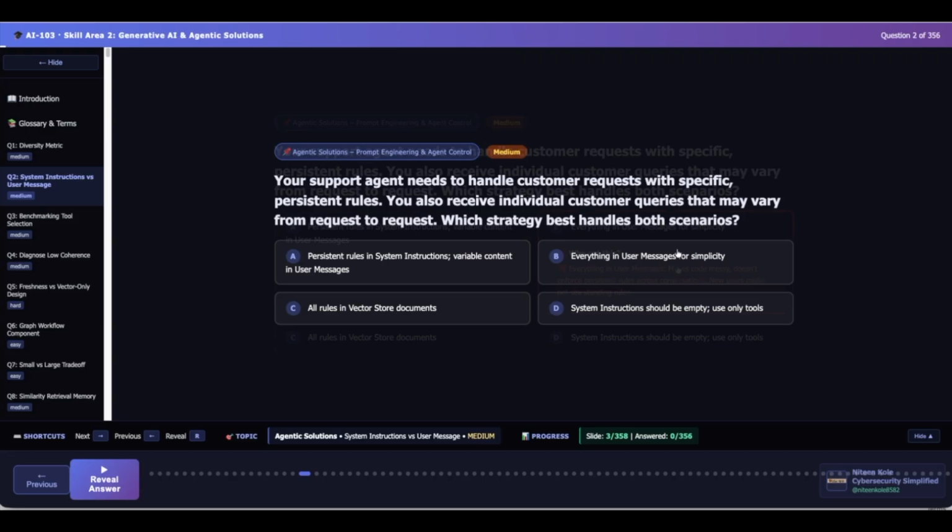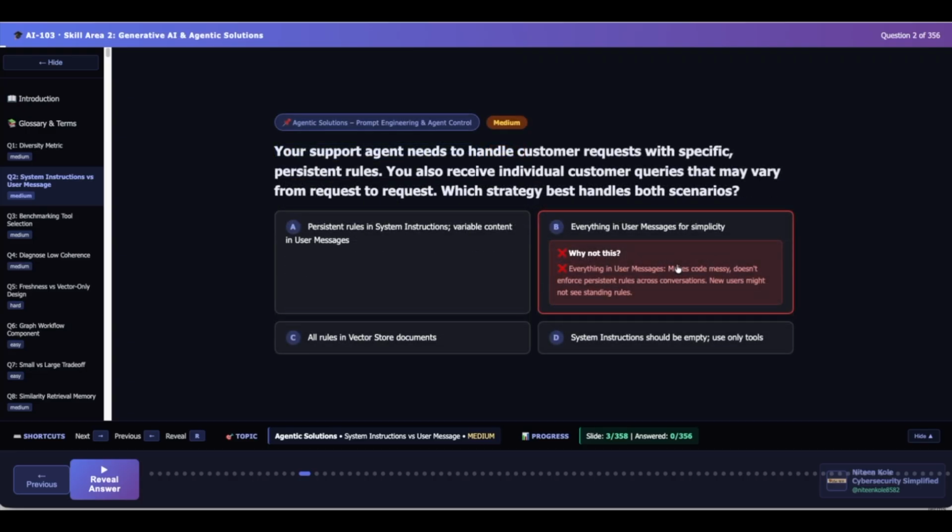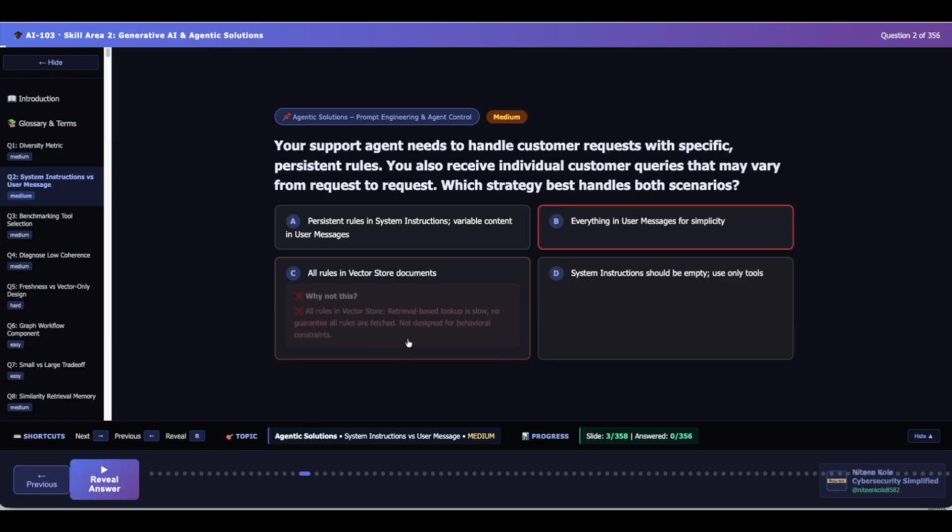Now let's eliminate B, everything in user messages. This sounds simple, but imagine thousands of conversations. You would need to repeat the same business rules every time. The problem: hard to manage, easy to forget, inconsistent behavior. So let's eliminate option B.